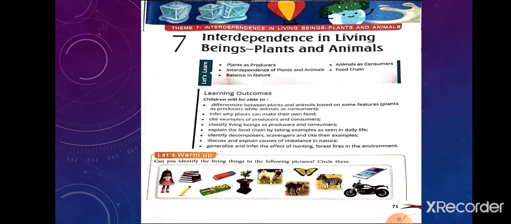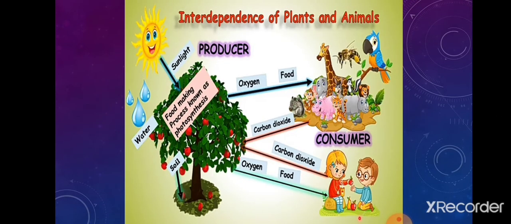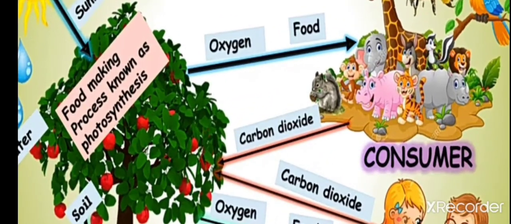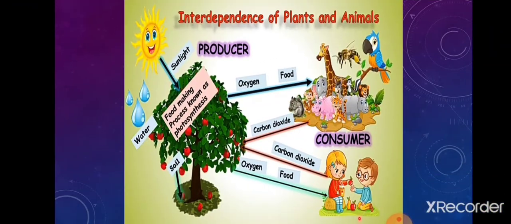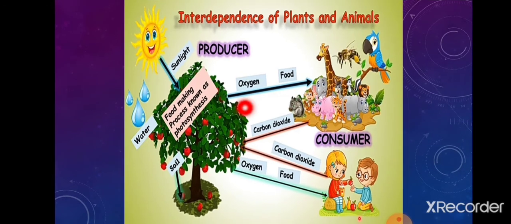So first we will start with how plants and animals are dependent on each other. Green plants make their own food as well as food for animals and human beings. Hence, plants are called producers. And animals cannot make their own food.